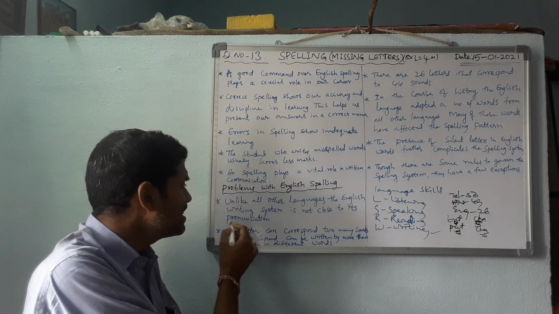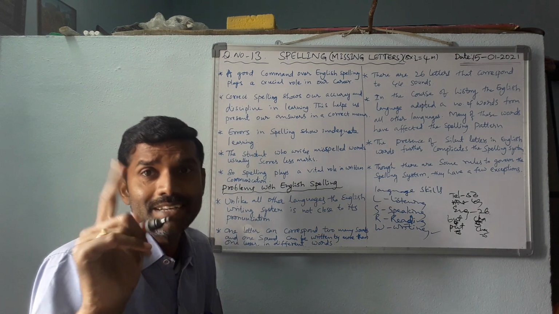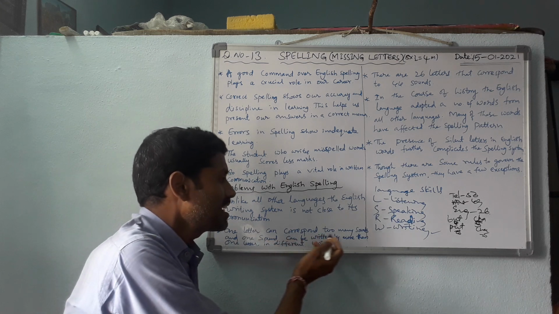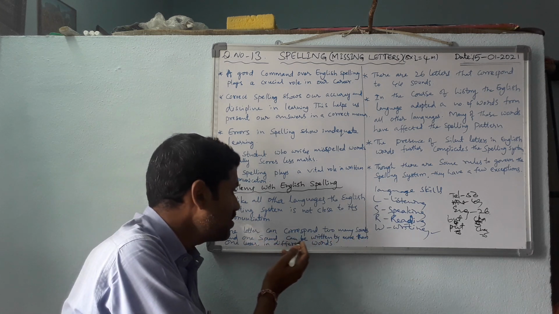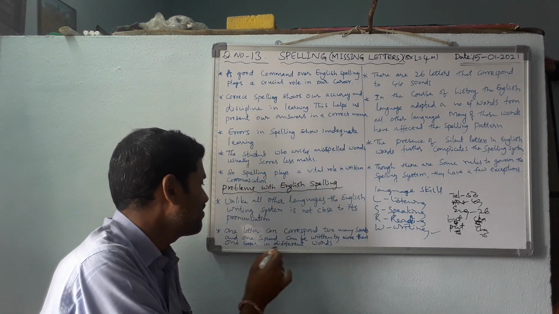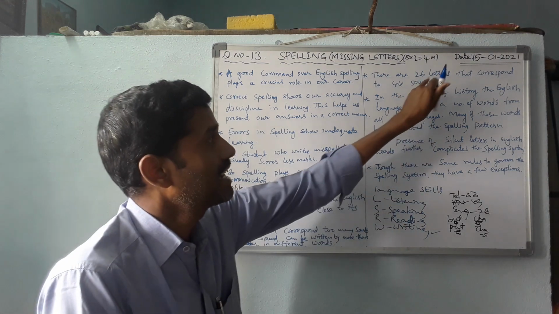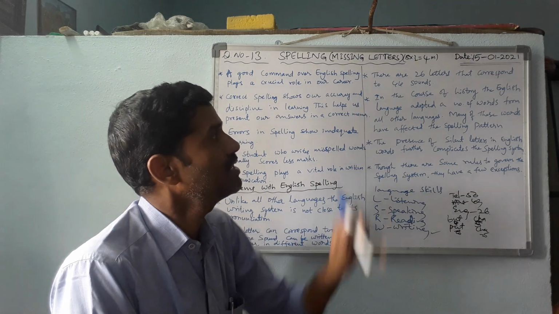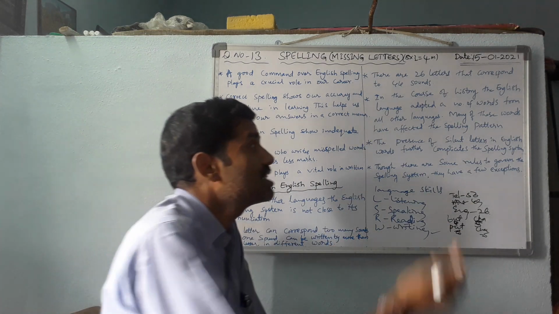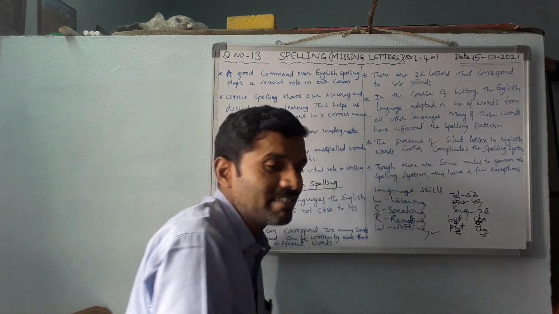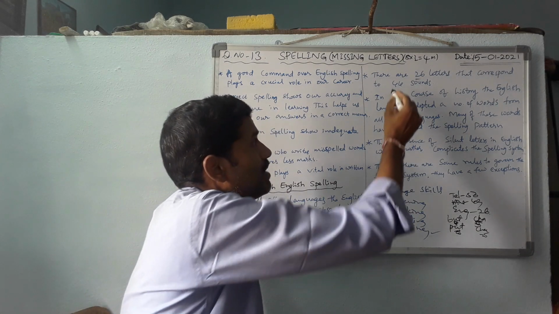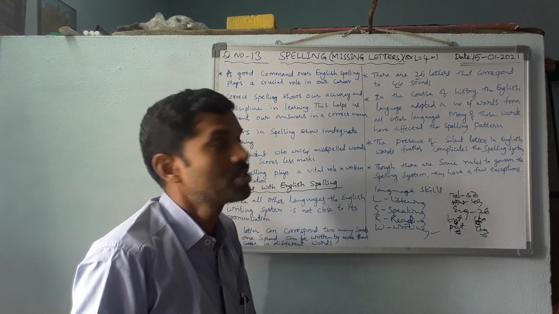So this is the main and important problem: one letter can correspond to many sounds, and one sound can be written by more than one letter in different words. Next, there are 26 letters that correspond to 44 sounds. In English, we have how many letters? 26. But these 26 letters give 44 sounds.